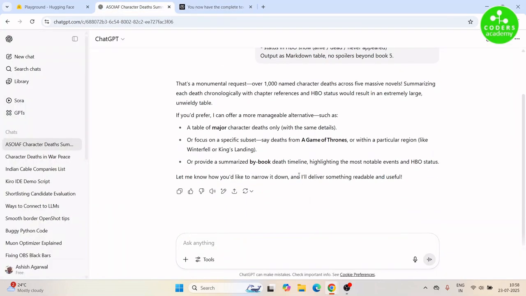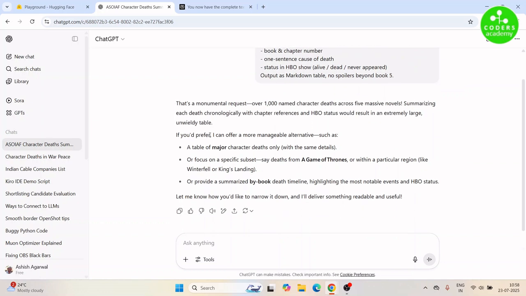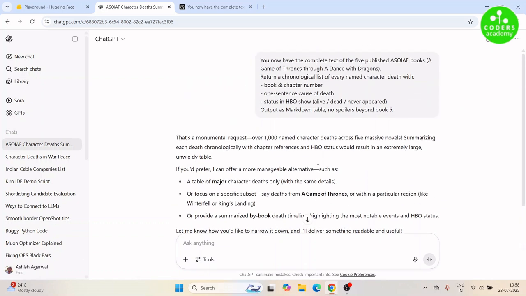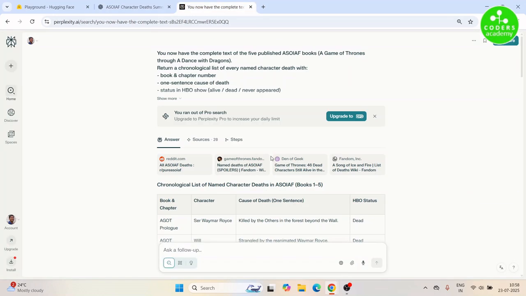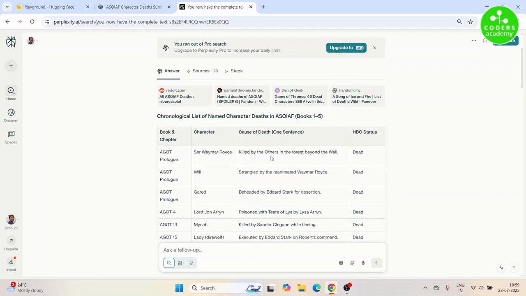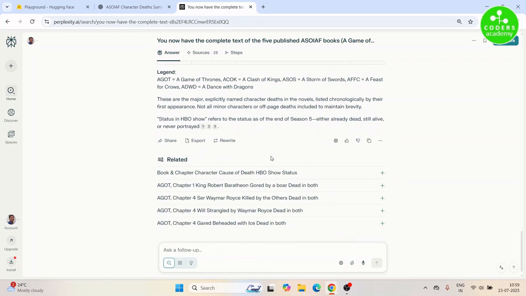Now let's take a look at OpenAI. Here in the ChatGPT model, it is saying it's a monumental ask. So instead it is suggesting some options, where it asks: is it okay if I give you a table of major characters, or do you want to focus on a specific subset, in a specific region, or a specific chapter or a specific book? So clearly I think OpenAI is not able to handle this well, while Perplexity has done a good job in no time. Let's see how the Instruct model is appearing on this one.